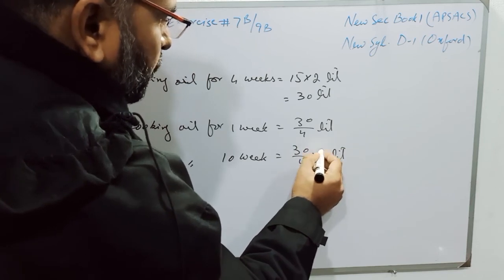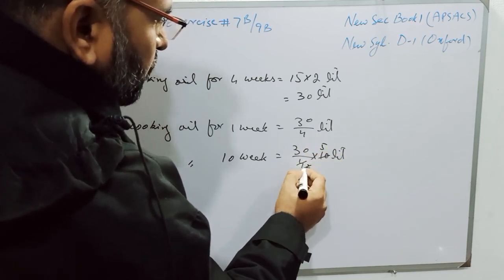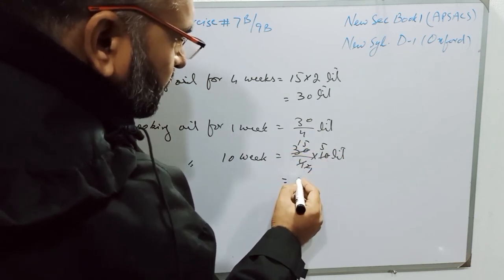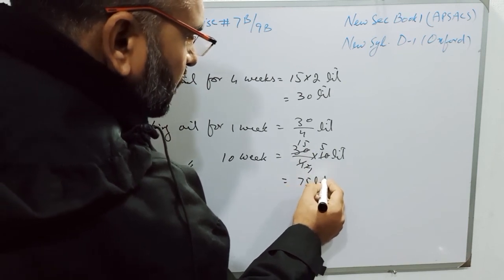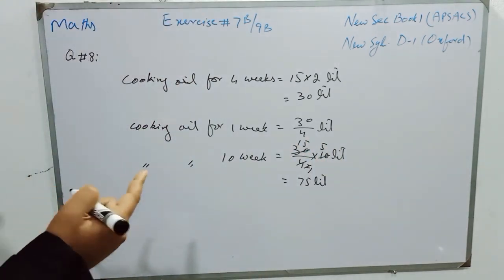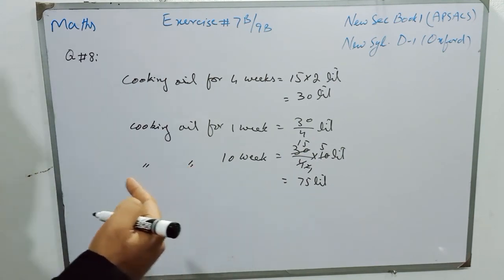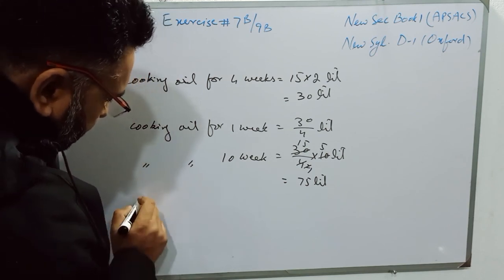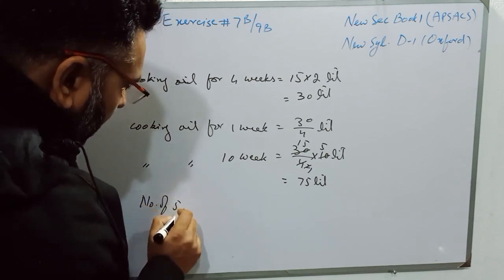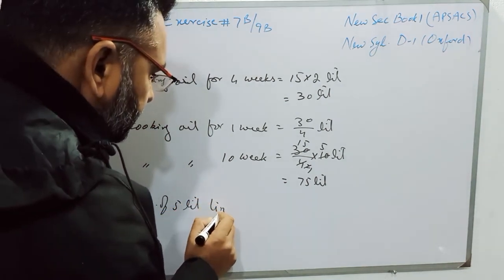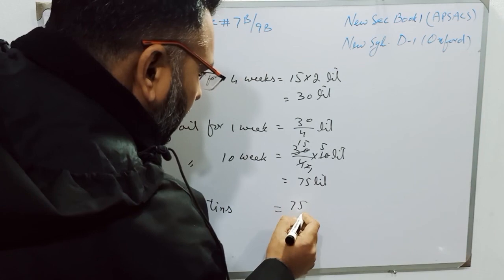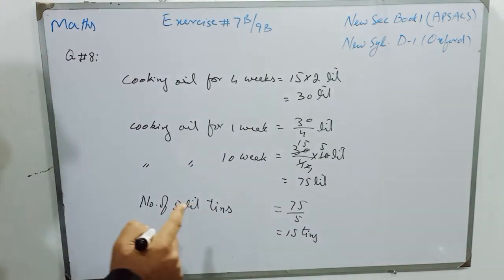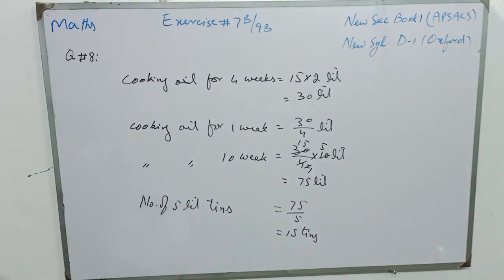So students, 2 5s are 10, 2 2s are 4, and 2 1s are 2, 2 15s are 30, and 15 5s are 75 liters of cooking oil is required. And he has decided to buy 5-liter tins. So the number of 5-liter tins will be 75 over 5, and 15 tins of 5-liter oil will be required for 10 weeks.